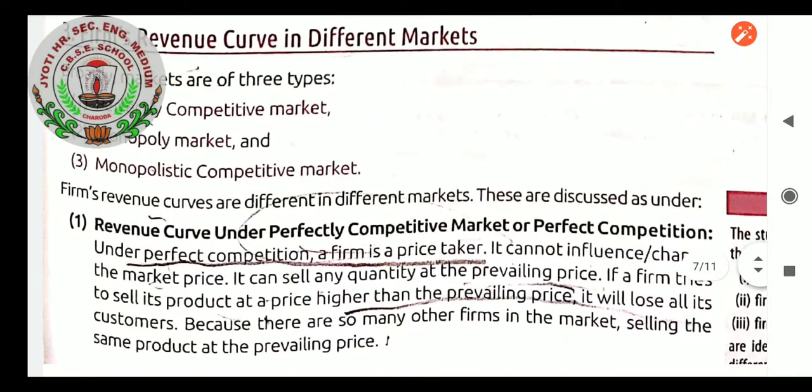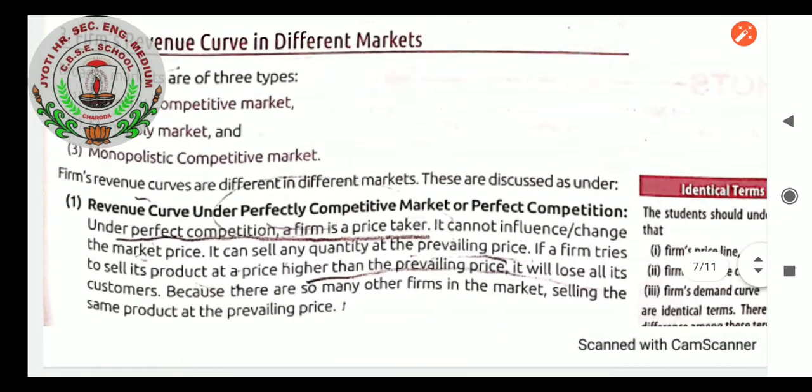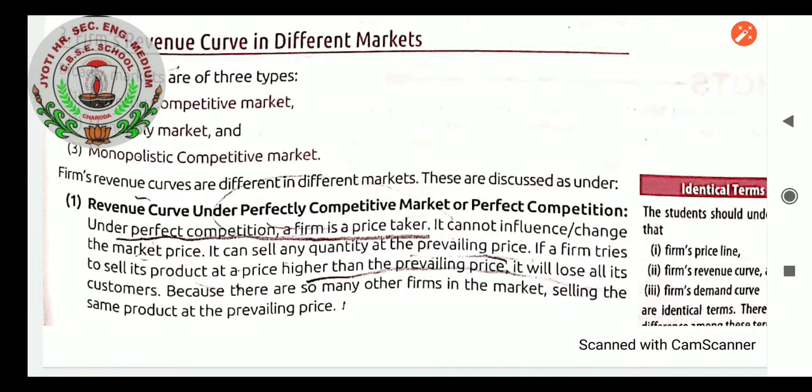Revenue curve under perfectly competitive market or perfect competition. When we see the revenue curve under a perfectly competitive market, first of all, it is a price taker, students, not a price maker. Why? Because it is that market where a large number of buyers are there as well as a large number of sellers. So it is very difficult to sell the product in that market. Because of that, here the seller cannot think of making their own pricing. They have to take the price which is prevailing.